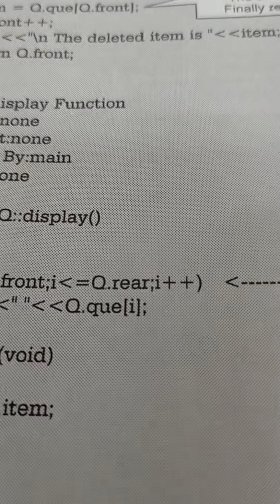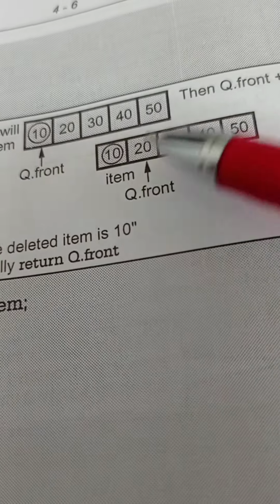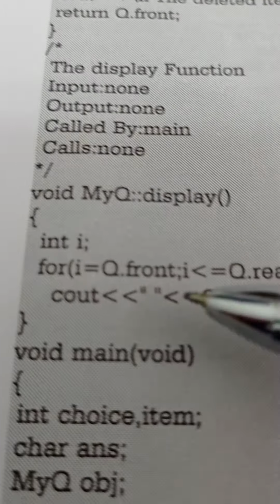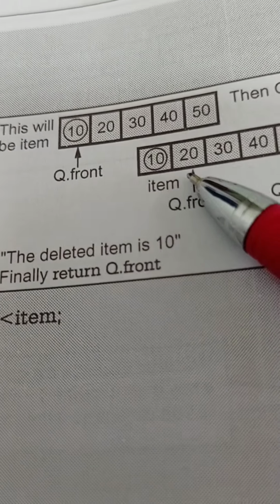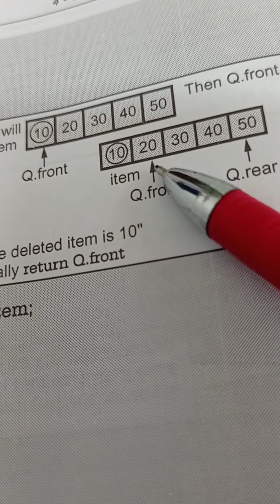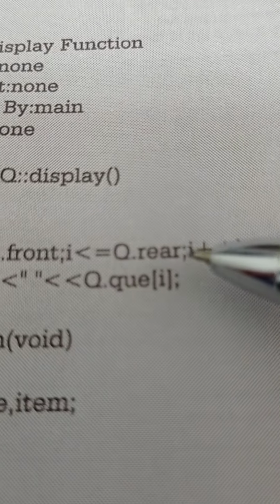Suppose here, for example, q front is pointing to this, q rear is pointing to this. Suppose we want to display these elements. At that time, i equal to q front, this i means it is pointing to this location. If it is less than this, as definitely it will be less than this, it will display this. Afterwards, we will increment i plus plus.